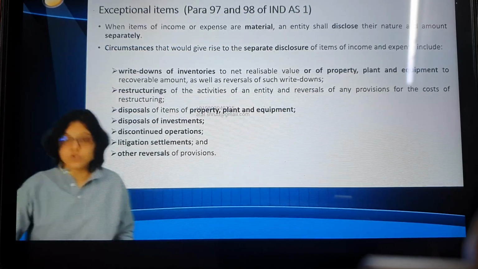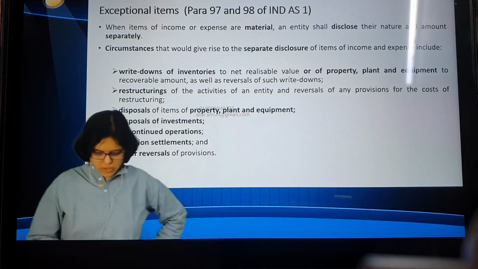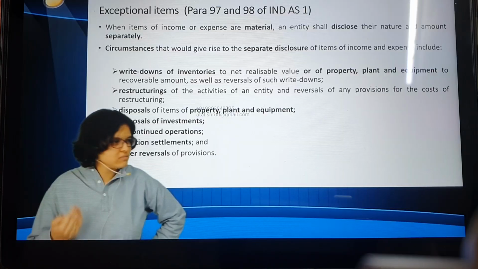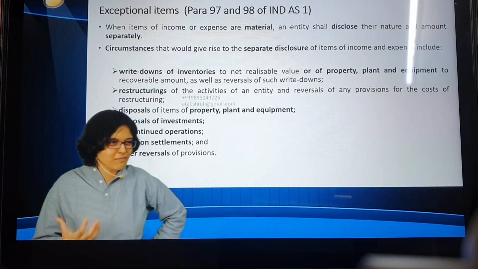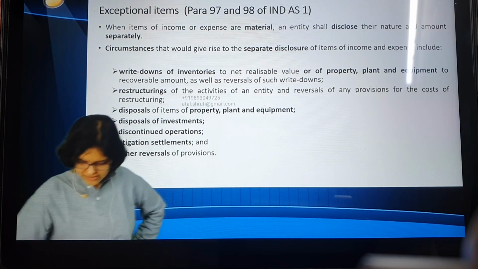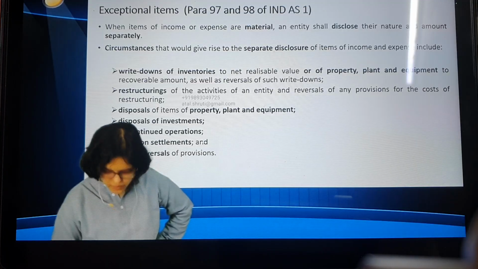Something exceptional is going to be recorded separately. Now, what can be exceptional? For that, I've written the exact text here. We are not learning CS, so we need not know each and every minute detail, but just for understanding purpose, for example, litigation settlement. Do you understand what is a litigation settlement?